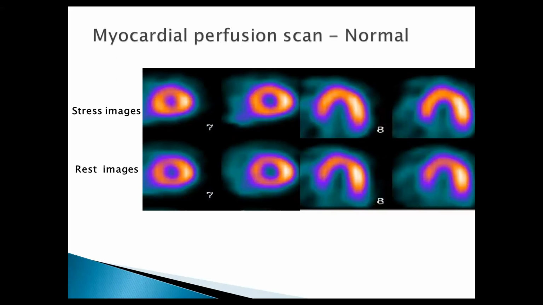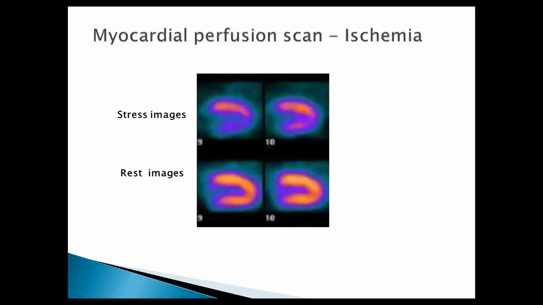There are a few examples of how the normal images are shown. In the upper slides is the stress image, and the lower slides are the rest image. In ischemia, the comparative evaluation is done. Can you point out what segments of the myocardium we are showing? In this first section of the slides, these are the short axis views. Here we can see the anterior wall, inferior wall, septal and the lateral wall. Next, here we can see the septal wall, apex and the lateral wall. I have not shown the other slices in which the inferior wall is shown completely.